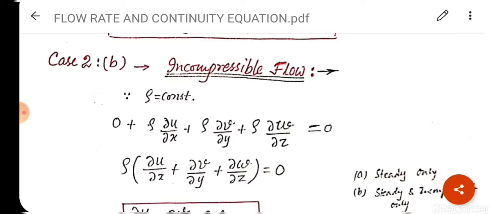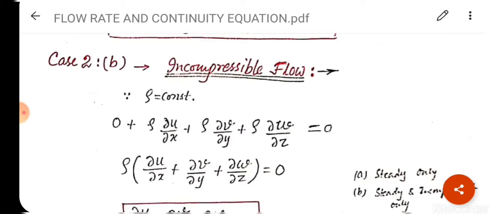So I am separating rho and arranging the terms as per the given equation. So rho del u upon del x plus rho del v upon del y plus rho del w upon del z is equal to 0.